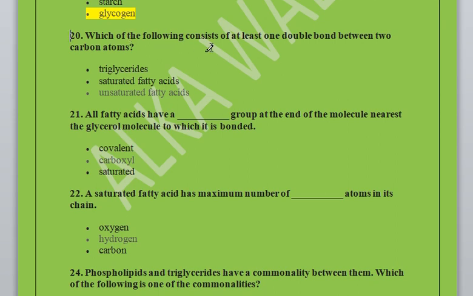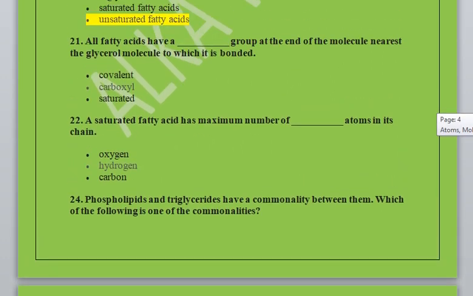cells. Which of the following consists of at least one double bond between two carbon atoms? Triglycerides, saturated fatty acid, unsaturated fatty acid. So the correct option is unsaturated fatty acid. And unsaturated fatty acids have one double bond in their chain.